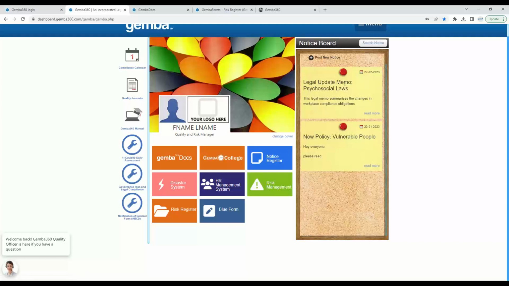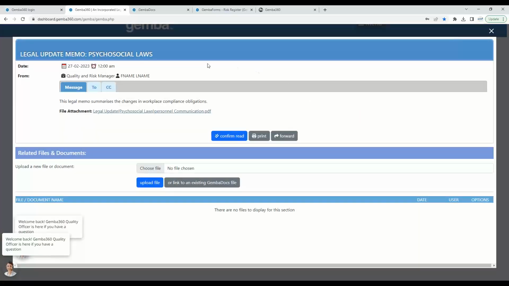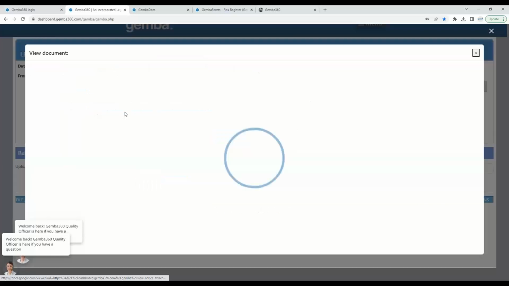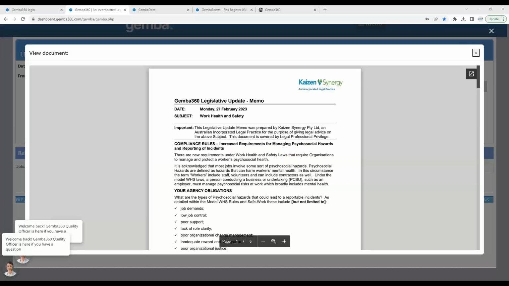And you can see legal update memo, psychosocial laws. So let's simply click on read more. And this screen will open. From here, simply click on the link and you'll then be able to view this memo that comes up specifically for the psychosocial legal update that we provide to you for your agency to actually use. And here it is here.